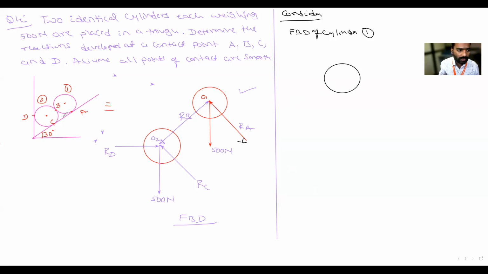This plane makes how much angle? 30 degrees. This angle is 60 degrees, so with respect to vertical it is 30 degrees. The plane angle is 30, so here also it is 30. Correct?